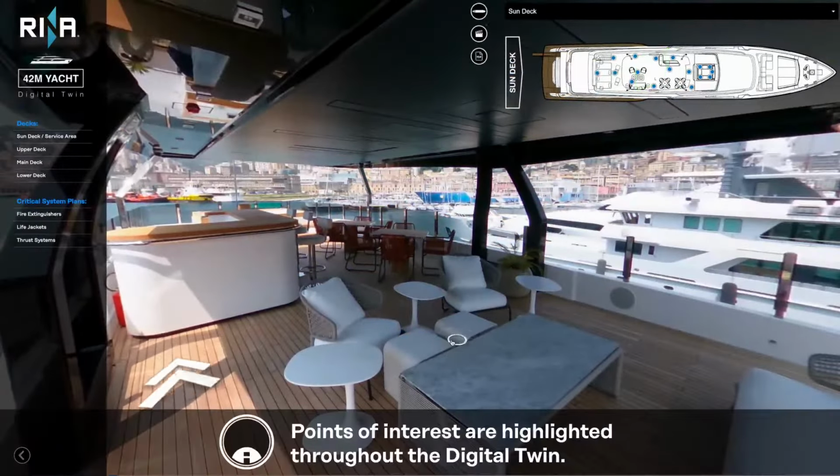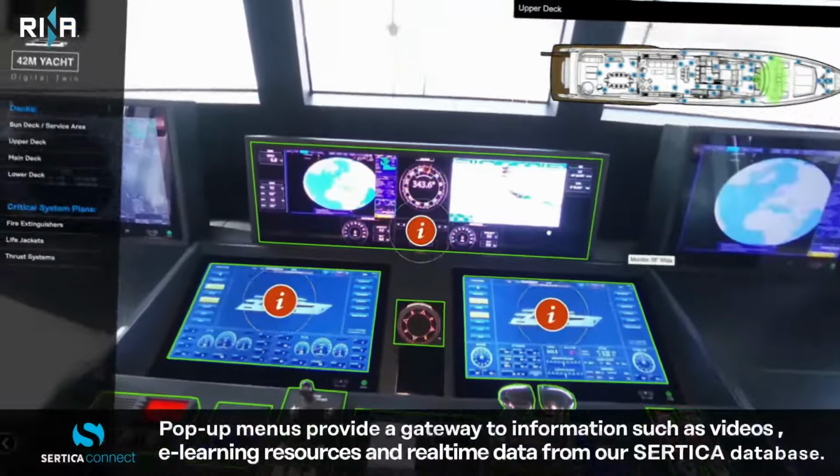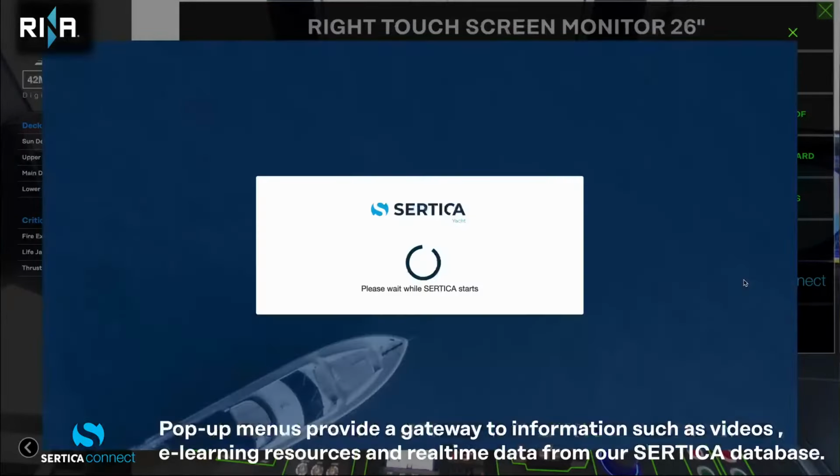Points of interest are highlighted throughout the digital twin. Pop-up menus provide a gateway to information such as videos, e-learning resources and real-time data from our SERTICA database.